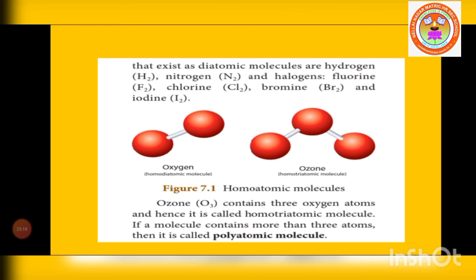All the halogen family exist as diatomic, that means two chemically combined: F2, Cl2, Br2 and I2. Ozone is already explained: three oxygen atoms chemically combined, a homotriatomic molecule. More than three are called polyatomic.